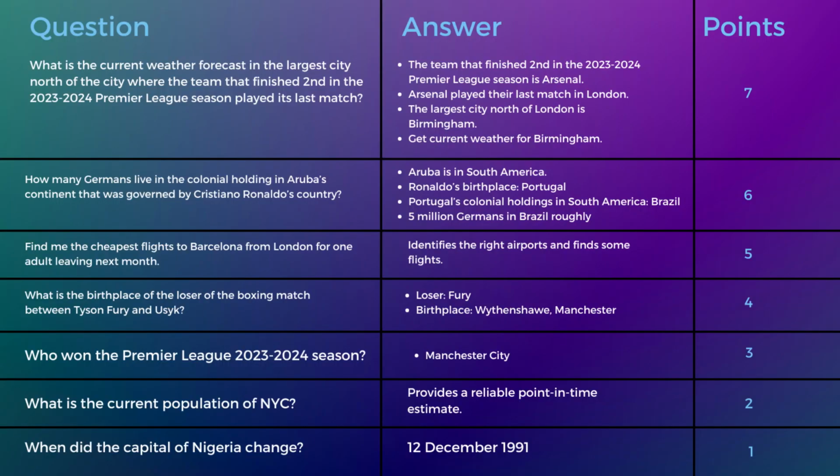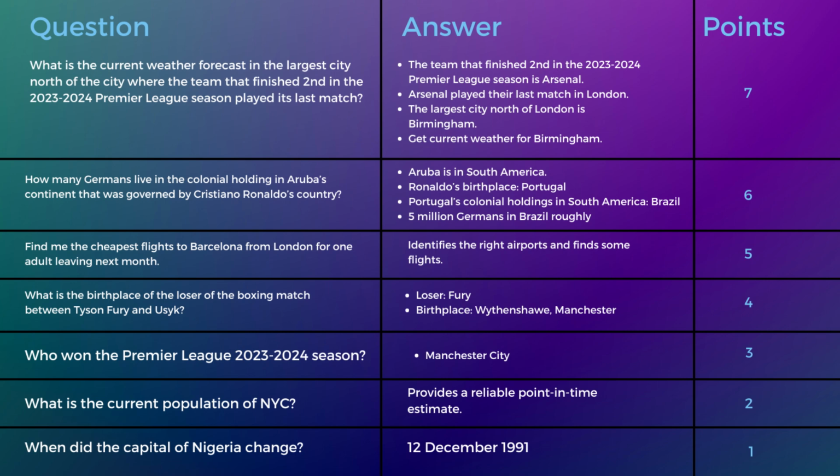I want to quickly run through the test questions and then I'm going to talk about the results of previous tests. The test questions are fairly straightforward. At the bottom here, you see the easiest question that's awarded the least points. And at the top, you have the most complex question that's awarded the most points, which is 7. The top questions tend to be multi-hop questions. So things like, how many Germans live in a colonial holding in Aruba's continent that was governed by Cristiano Ronaldo's country? So that's the second to top question here.